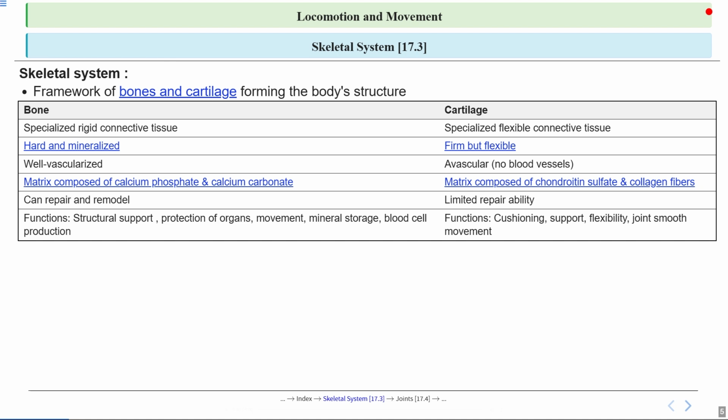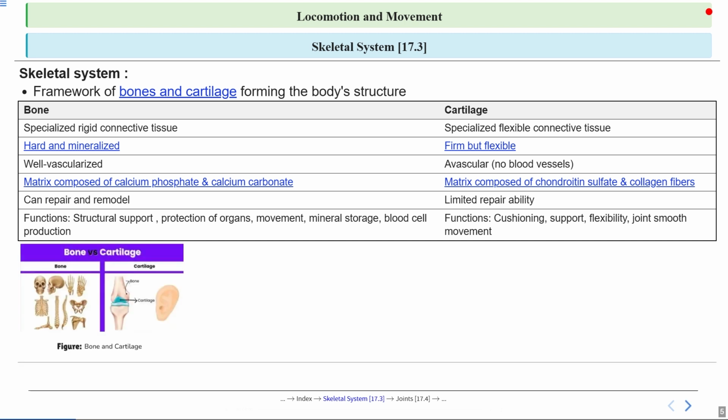Now let's compare bones and cartilage side by side. Bones are hard, mineralized and have a good blood supply, which means they can repair themselves if damaged. Cartilage is firm but flexible, doesn't have its own blood vessels and can't repair as easily as bone can. So you can think of bones as the solid parts of a playground structure, while cartilage is like the rubber padding that makes movement safe and smooth at the joints. Each has its own special role in supporting, protecting and allowing movement in our bodies.